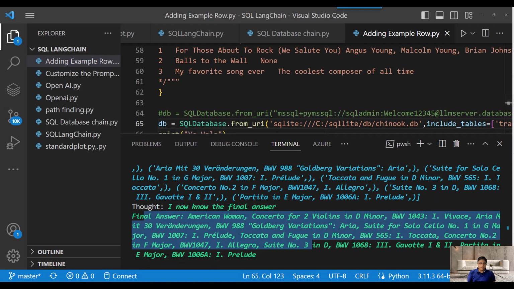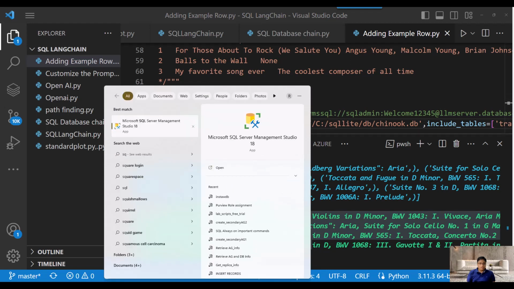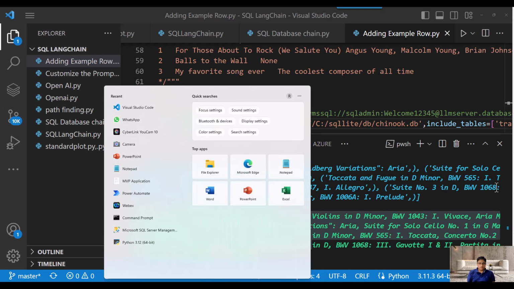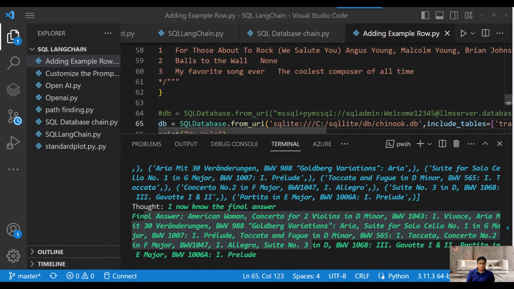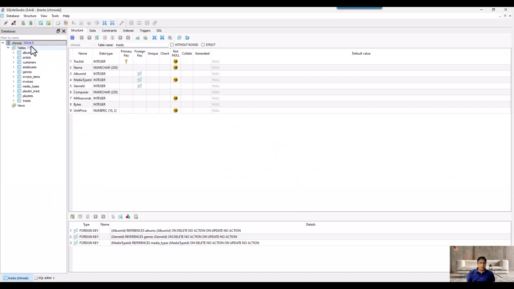Okay. Now let's also understand the Chinook DB, which is very, very important. I have SQLite, and this is SQLite Studio, which can be used to directly connect to the Chinook database.